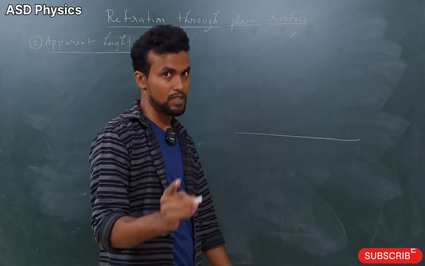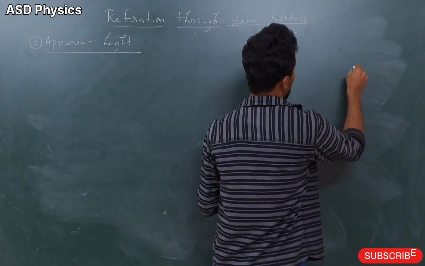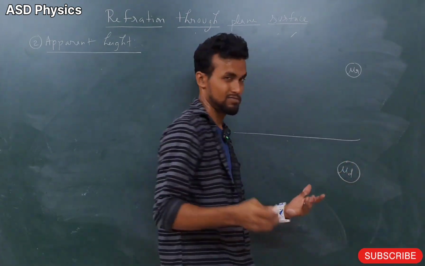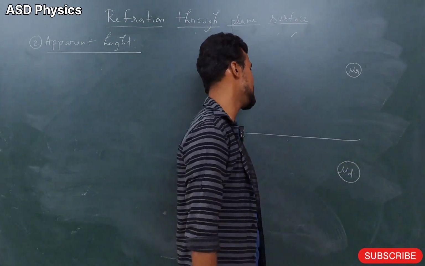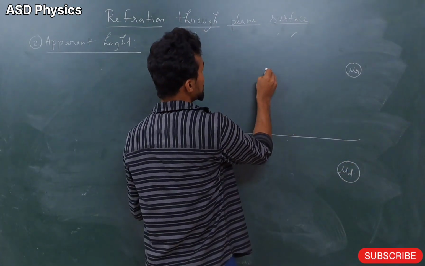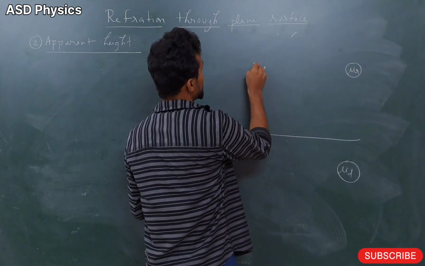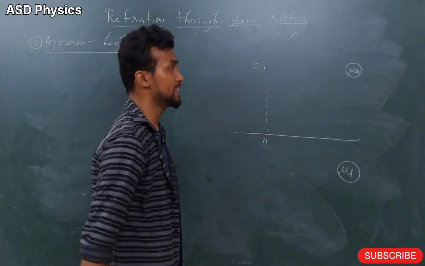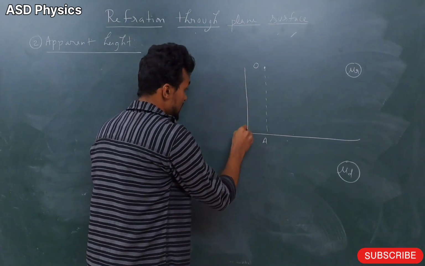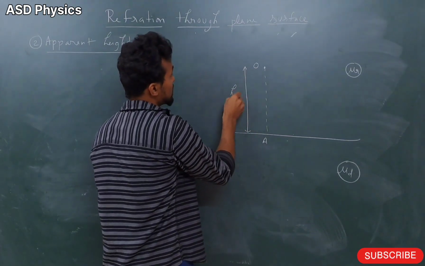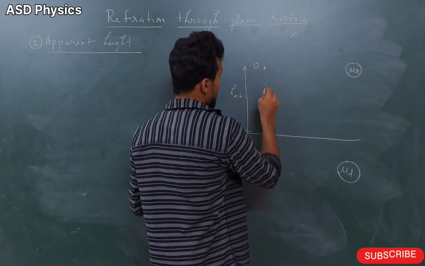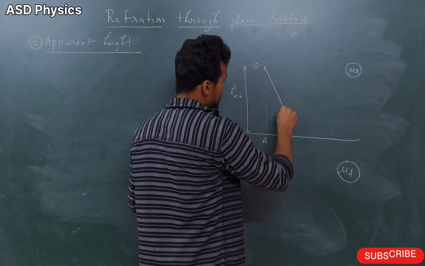This is the boundary. This is the rarer medium and this is the denser medium. Just for example, this is water, this is air, and here one object is there. The object is here, and this I have taken as point A. This height is called the H actual. After that, students, see, the ray will travel like this.